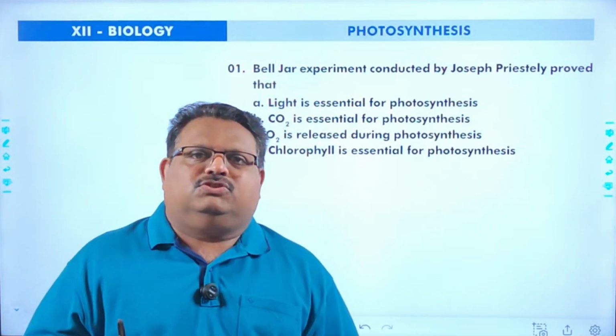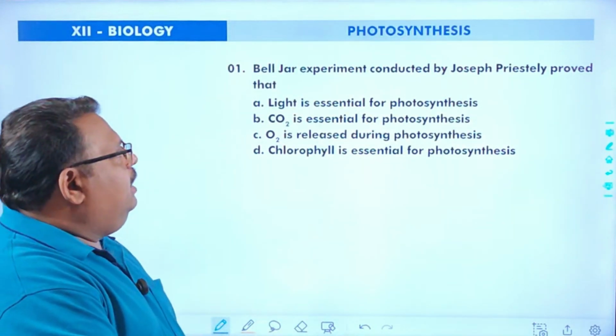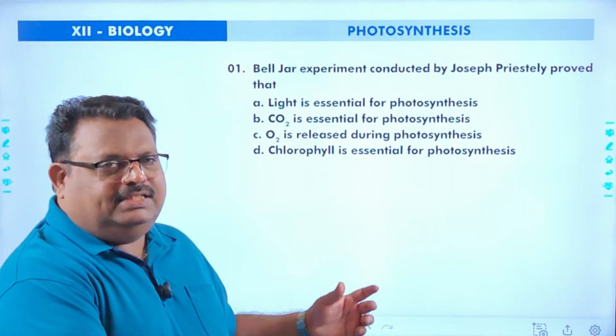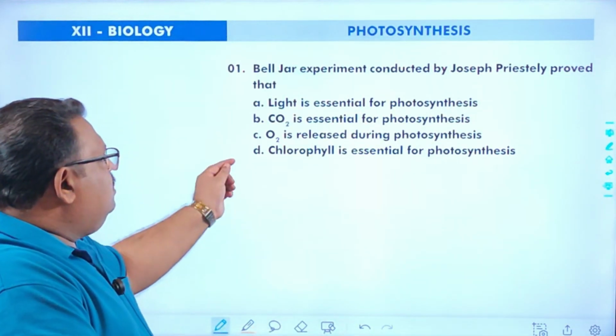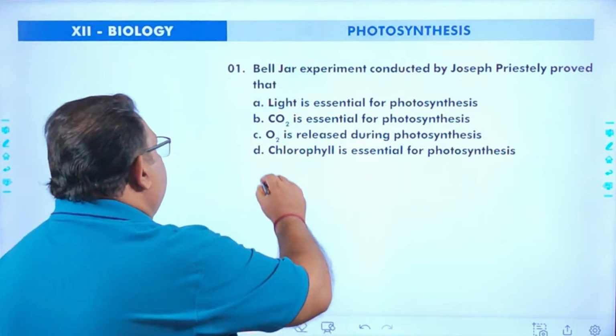Okay, the first question is a very simple and direct question. The bell jar experiment conducted by Joseph Priestley proved that, according to this experiment, oxygen is released during photosynthesis. That is the result of the experiment.